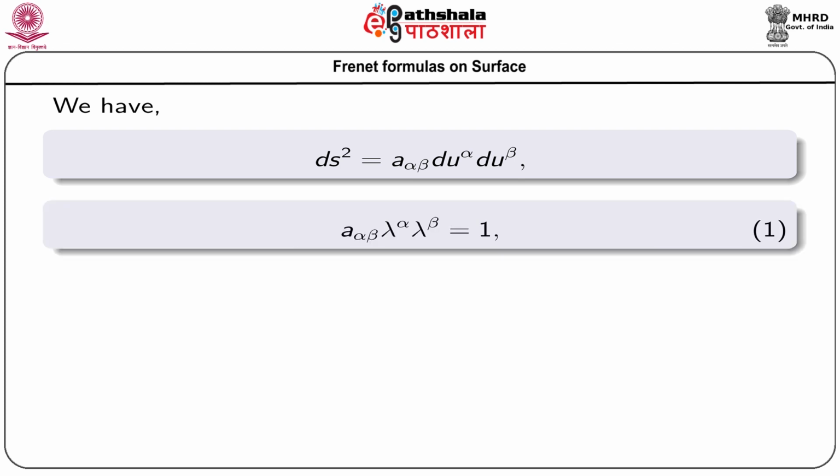Now, from that equation we can get a alpha beta lambda alpha lambda beta equals 1 just by dividing the above equation by d s. We get the expression 1, where lambda alpha is equal to du alpha by d s, which are the components of the unit tangent vector to the curve on the surface.